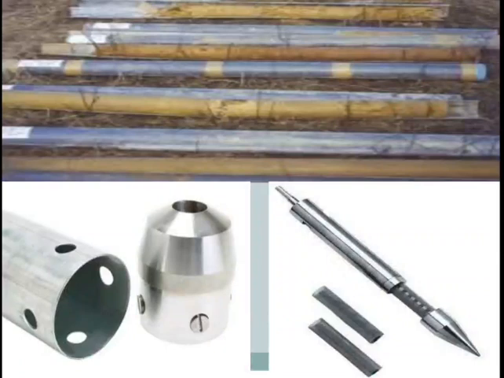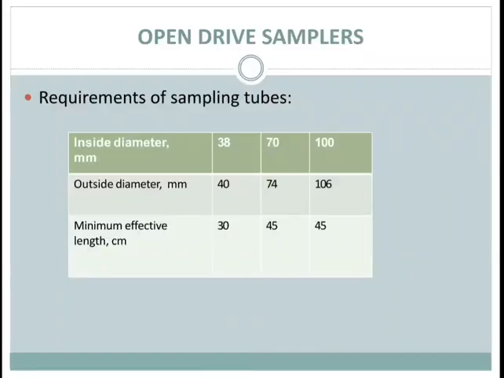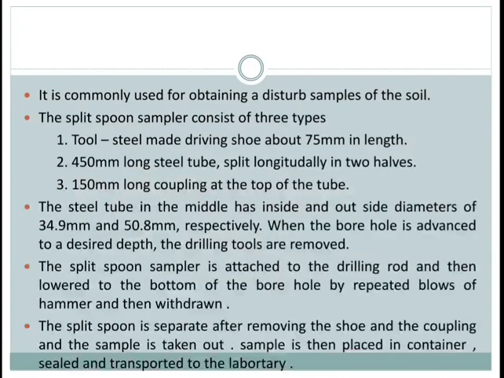These all are the images of open drive sampler. This is the dimension for the open drive sampler: inside diameter, outside diameter and minimum effective length. Next, split spoon sampler. Split spoon sampler is a thick wall type open drive sampler. It consists of three parts: steel tube, driving shoe and the sampler head or coupling.